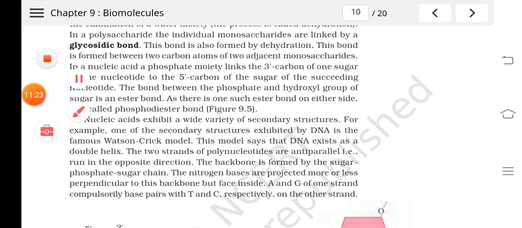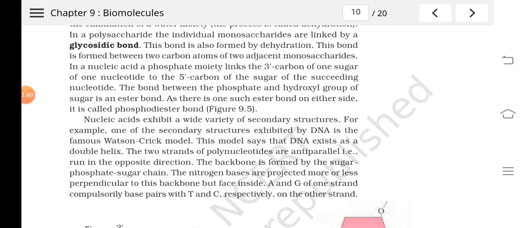Is it clear? The bond between phosphate and hydroxyl group of sugar is an ester bond, and as there is one such ester bond on either side of the sugar, it is known as the phosphodiester bond. So let's study the structure of a nucleic acid, especially DNA.